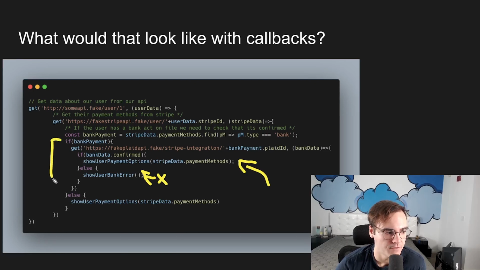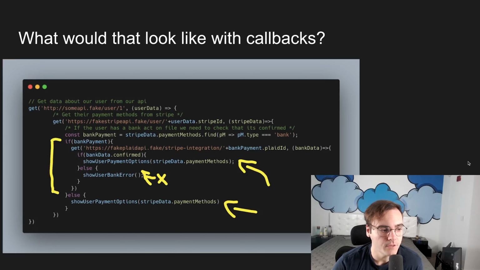And if they don't have any bank payment information, so in the case where they only have cards on file, then we can just show them that information straight away. We don't need to go to Plaid and confirm it. So here's our flow, and hopefully you understand what we're trying to do here.